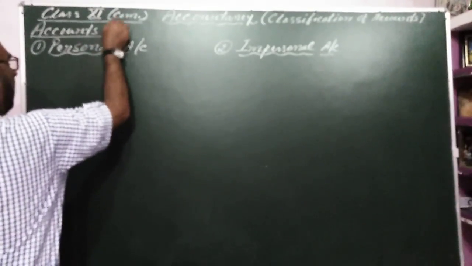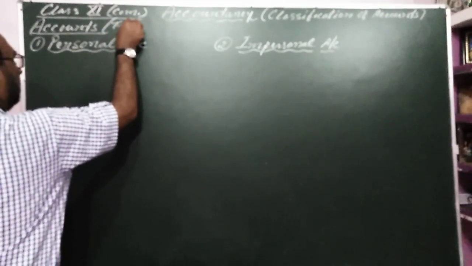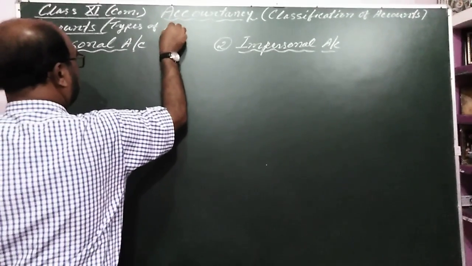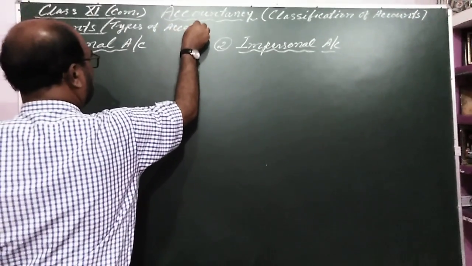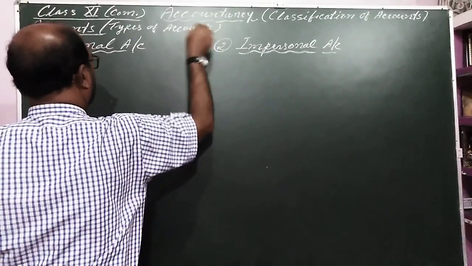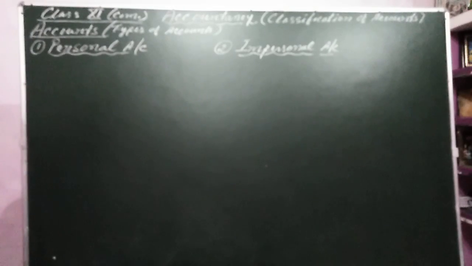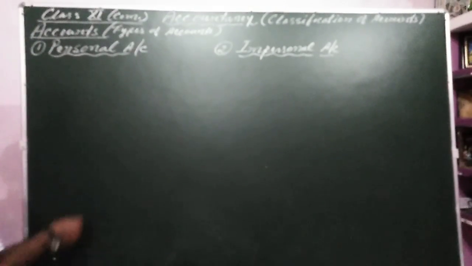Actually, we can say the types of account. So mainly it is divided into two parts, that is personal account and impersonal account.